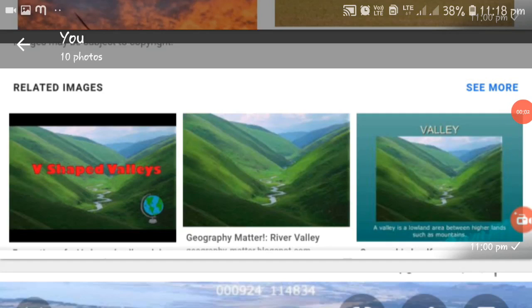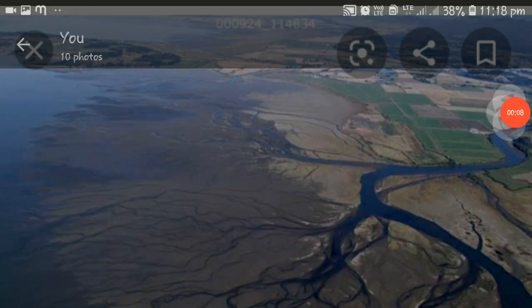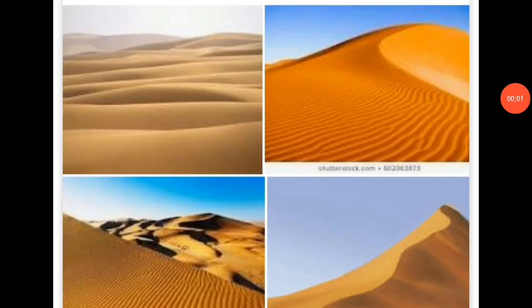That is, valleys, deltas and sand dunes are formed. Yes, what are sand dunes, children? Sand dunes means hills of sand. We can find them in the desert. This is an exclusive work of wind. Because of the speedy movement of the wind, the sand from one place will be eroded and carried to some other place, where it will be deposited. With this, slowly and suddenly a hill will be formed again.